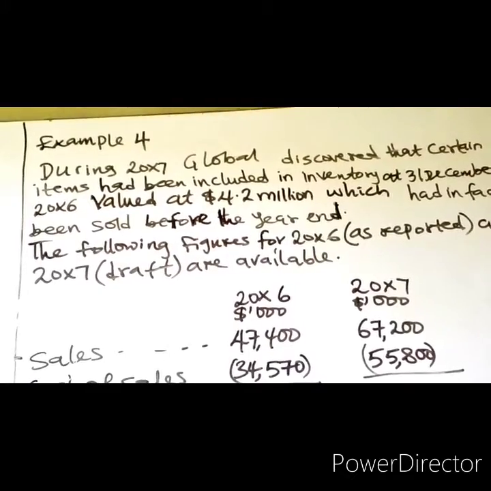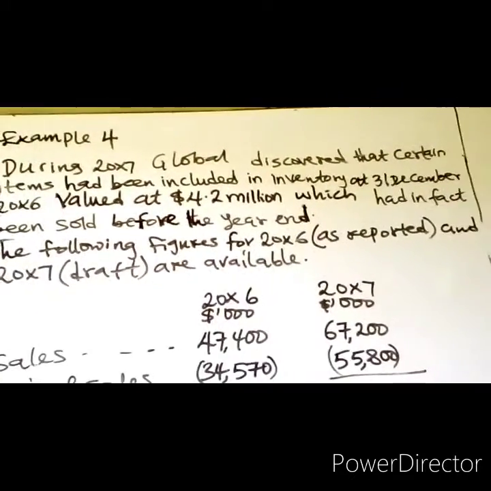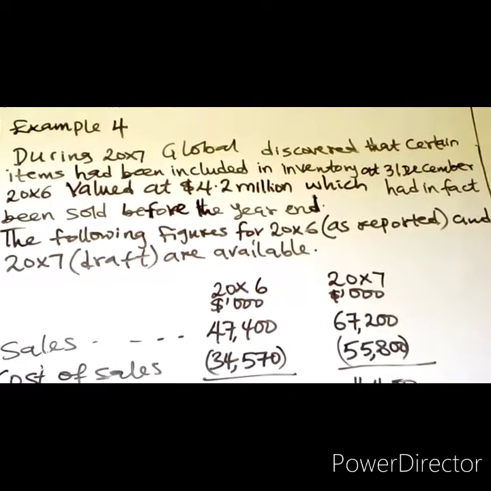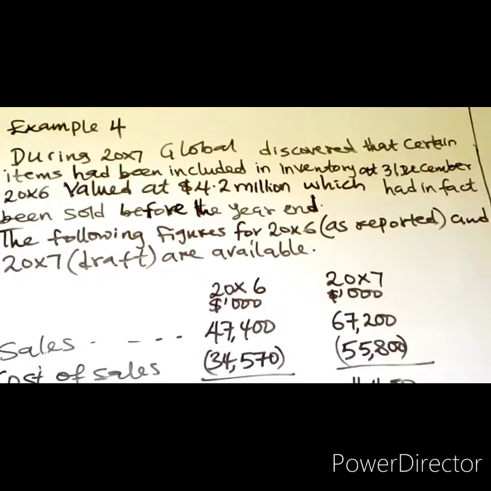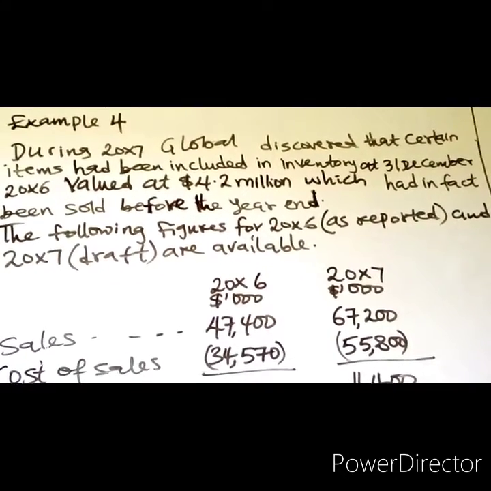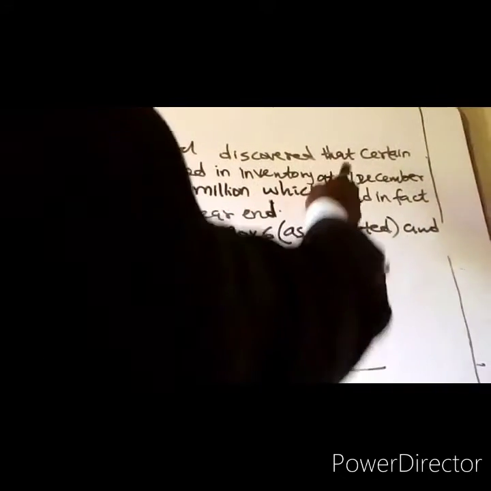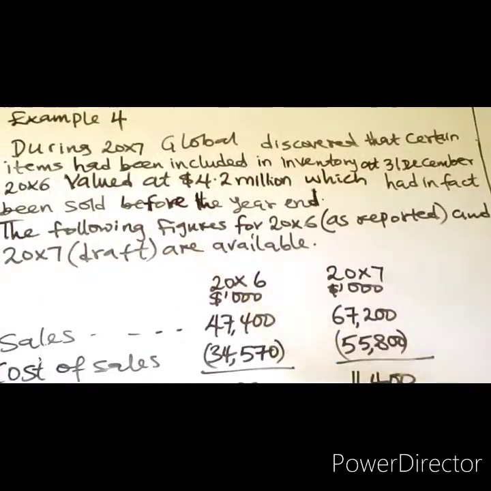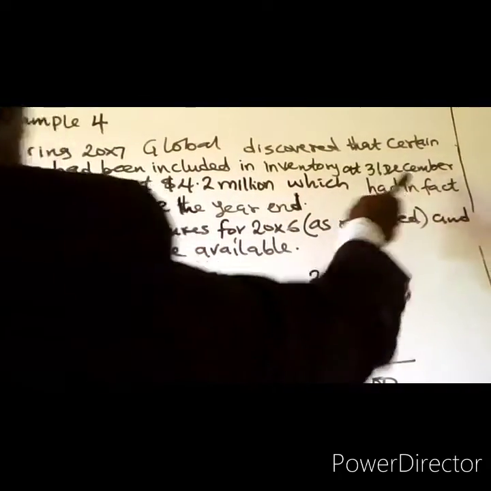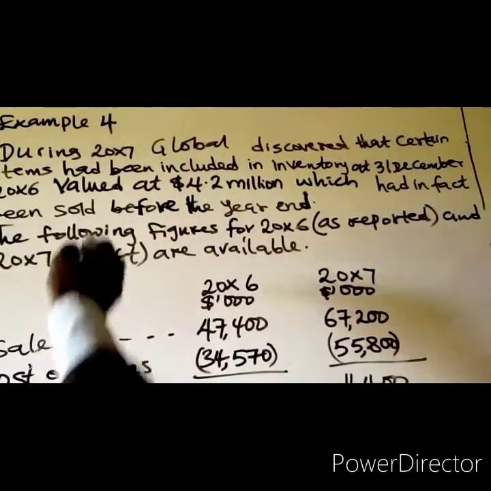Example 4. This question is obtained from the ACCA study text by BPP. It is similar to example 3, but with tax consequence. During 20X7, Global discovered that certain items had been included in inventory at 31st December 20X6, valued at 4.2 million.